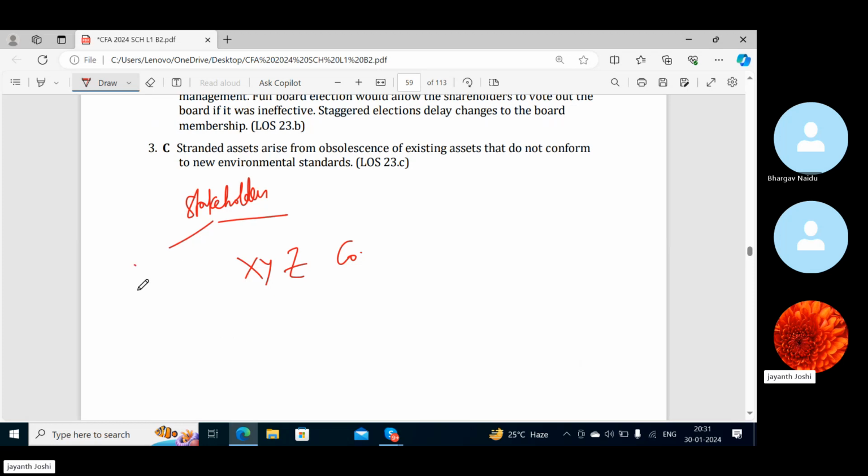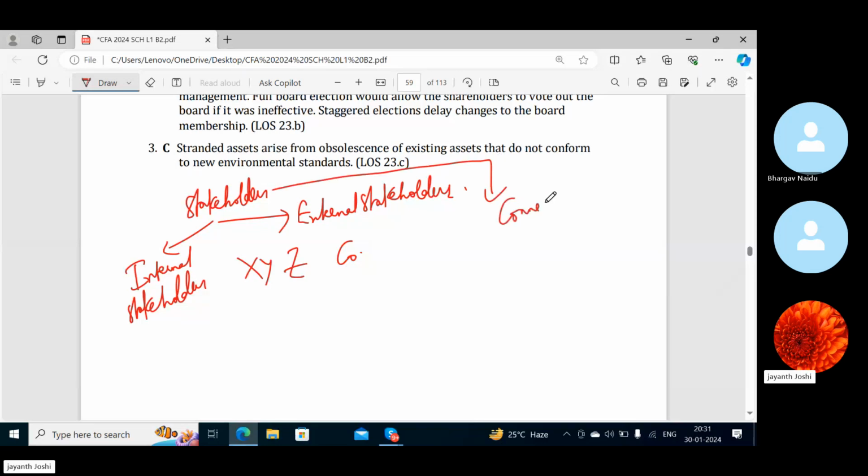I will divide the stakeholders into two parts: internal stakeholders and external stakeholders. Internal stakeholders are the ones, actually, first of all, who are the stakeholders? The stakeholders are the connected parties with the company. So these are the ones who are connected with XYZ company for some reason.